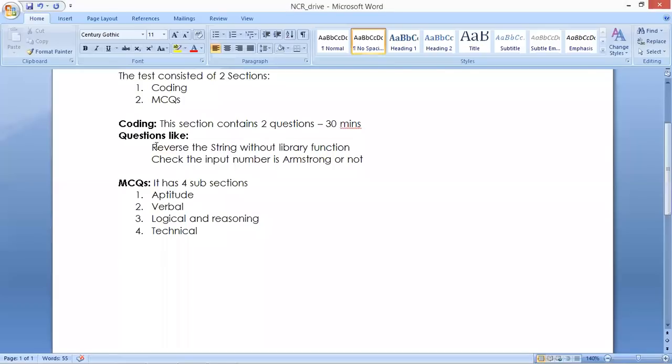Now the concept: in these questions, string without library function and Armstrong number, mostly they are concentrating on two concepts.